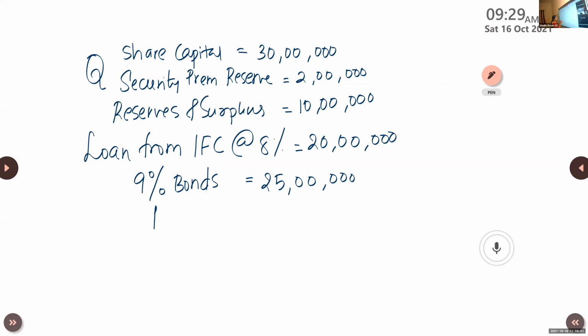Long-term provisions, LTP, is equal to 3 lakh. Short-term provisions, STP, is equal to 1 lakh.